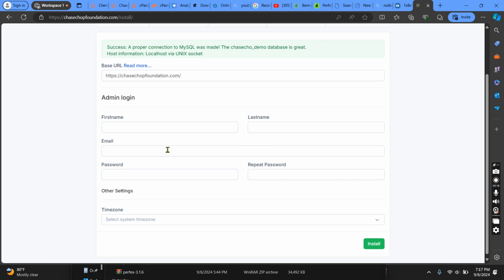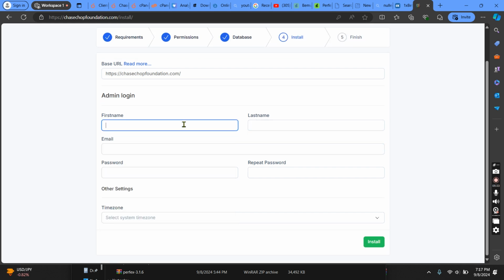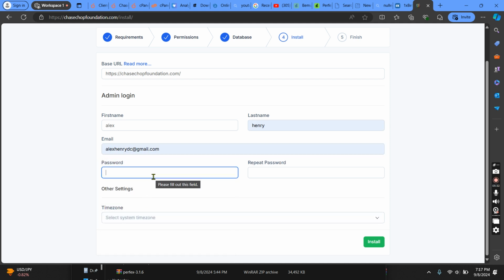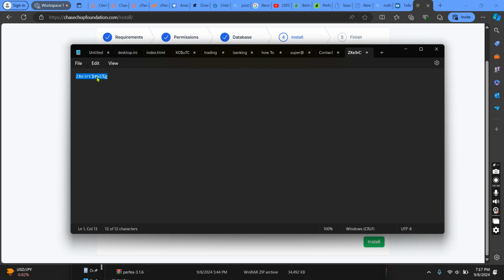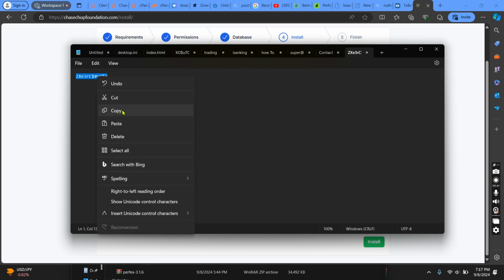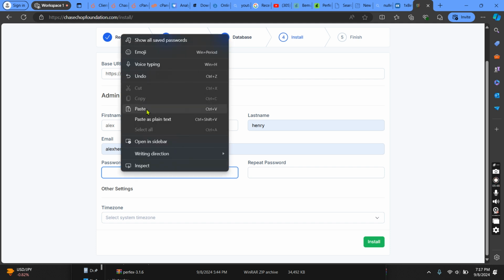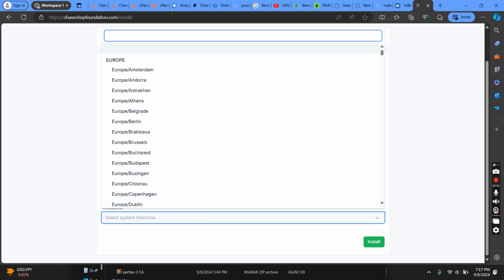Alright, so let's do this. You put any name, and for the password here, let's put the same password that we were using. Let's copy it and put it here, the same thing here.